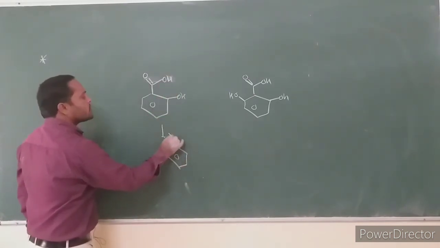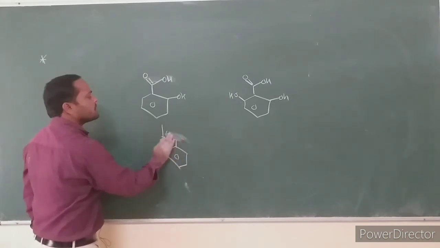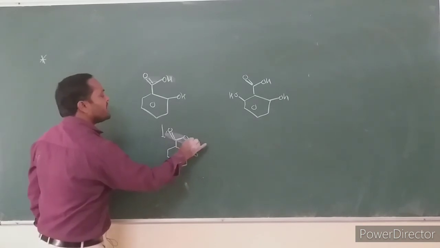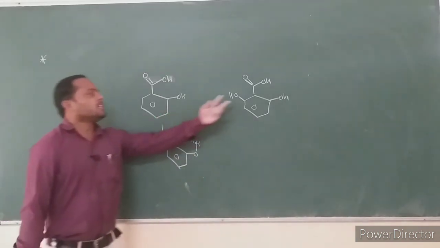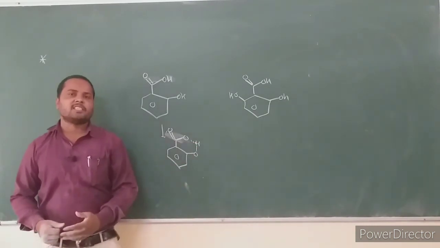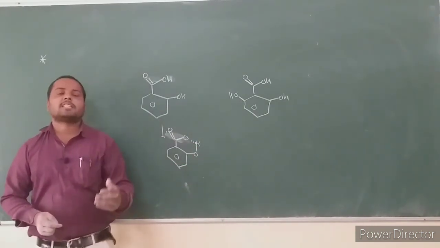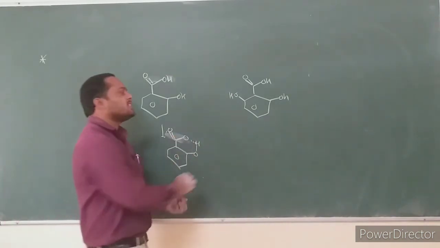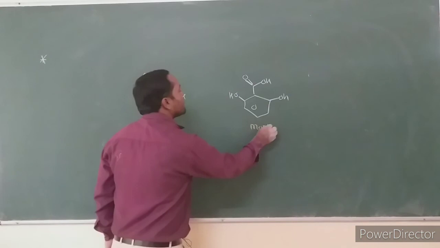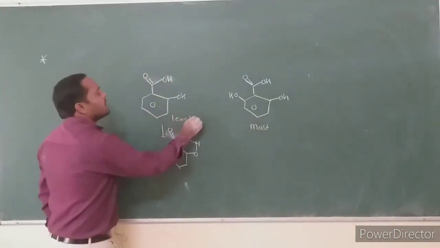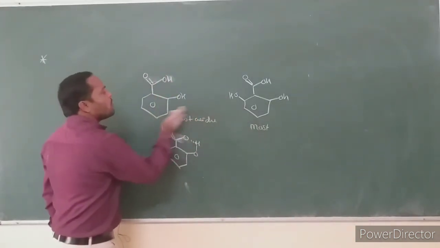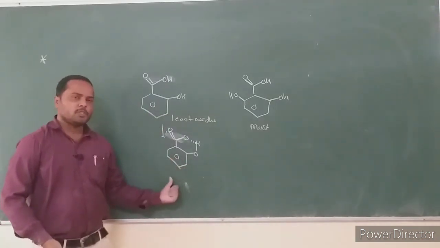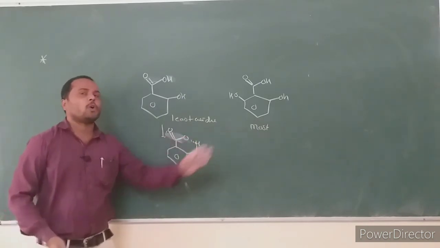The conjugate base of this compound makes intramolecular hydrogen bonding. There are 2 orthohydroxy groups, so minus I effect increases. As the minus I effect increases, the stability of the conjugate base increases, the dissociation proportion increases, and acid strength increases. This compound is most acidic. This compound is less acidic. Of these two compounds, this is more acidic. This is less acidic because only one hydroxy group is present. Its conjugate base is less stable as compared to the conjugate base of this.